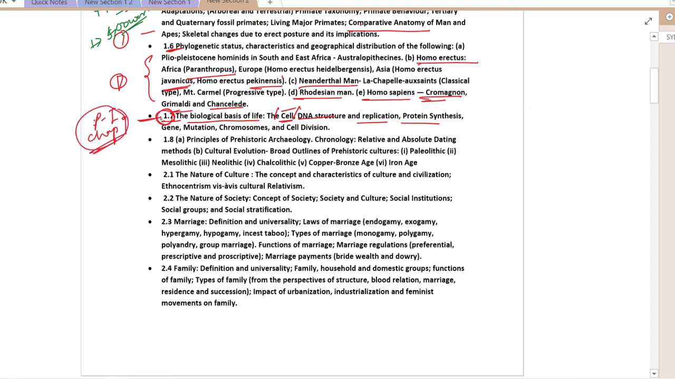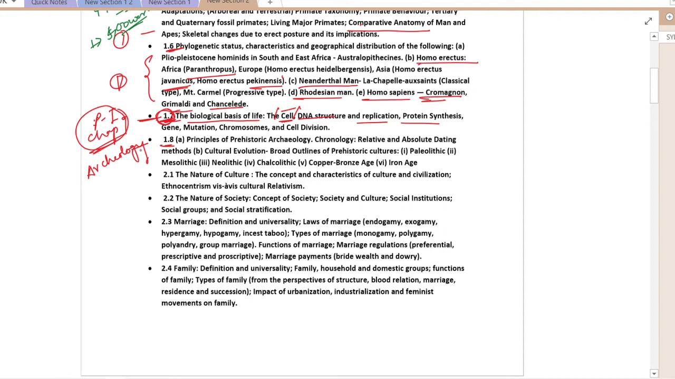1.7 is very important, because it is true that most of the people who are taking anthropology do not have biology as their background. So this is something which gives them the basic idea of the subject. Then in 1.8 we'll start with the archaeology.